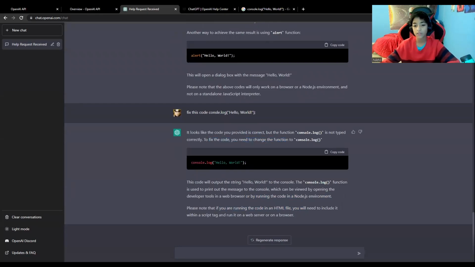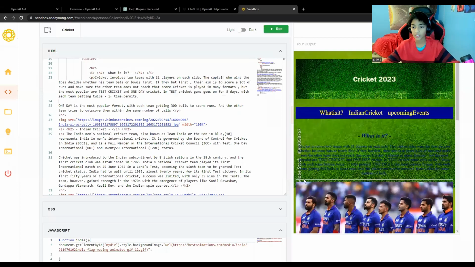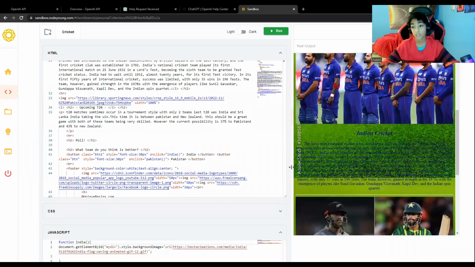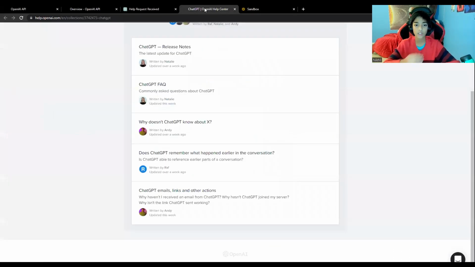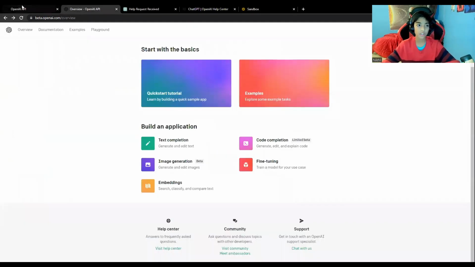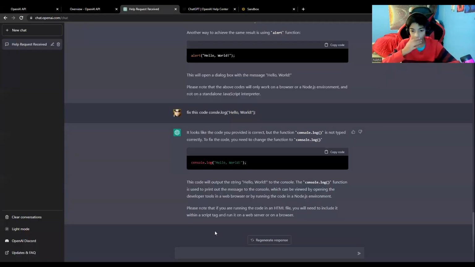And now let's try something a little more complex. So here I have a code for Cricut I made a couple months ago. So this JavaScript, I'm just going to copy it. And then let me just put it here. Where is it? Where did it go? Okay. So I'm going to say, fix this code.